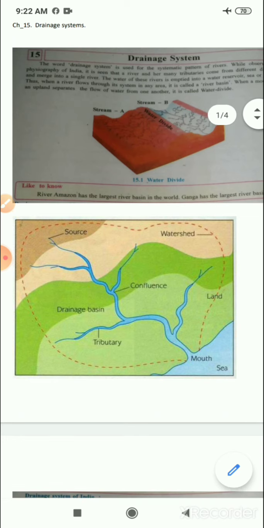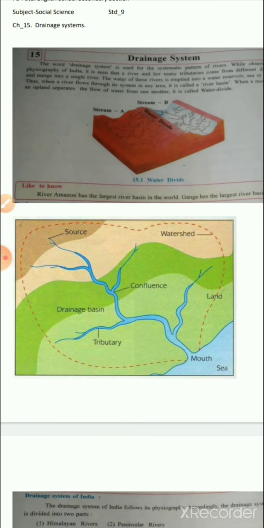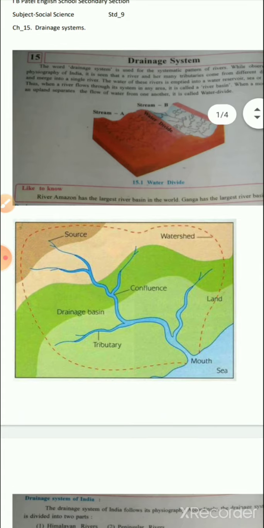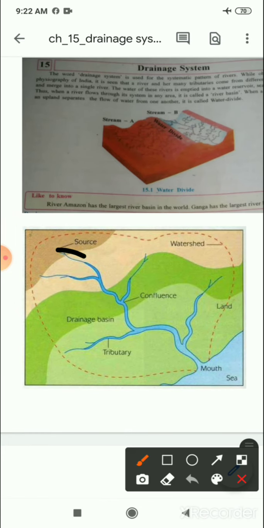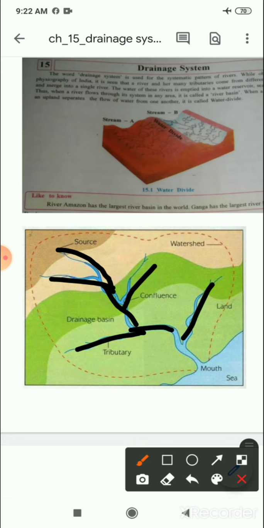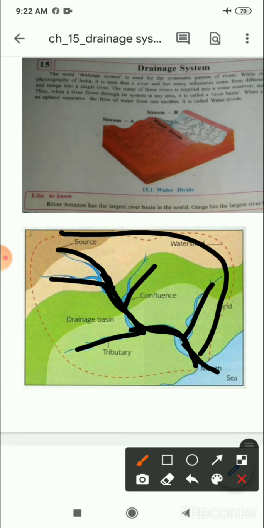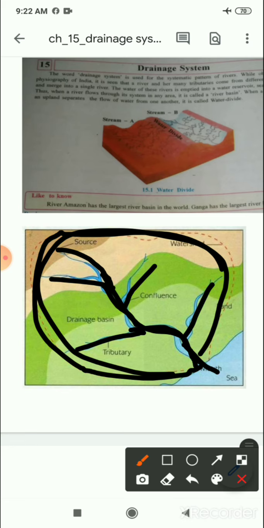So you will get a better understanding by this diagram: the main river along with its tributaries come from different directions, merge into a single river, and the water of this river is emptied into a sea. Thus, when a river flows from all directions or through its system in any area, it is called a river basin. So this area is called a river basin.